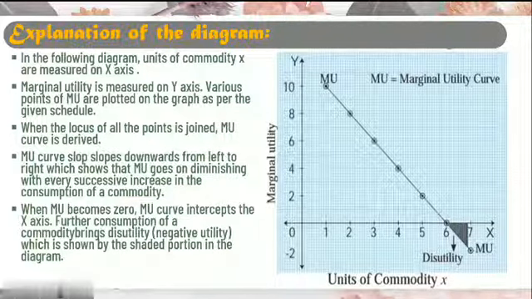So, students, if the question on the law of diminishing marginal utility is asked, you have to write everything I have explained in today's class: the introduction, statement, assumptions, then you have to draw the table and explain it, draw this diagram and explain it. The entire thing should be present in your 8-mark question.